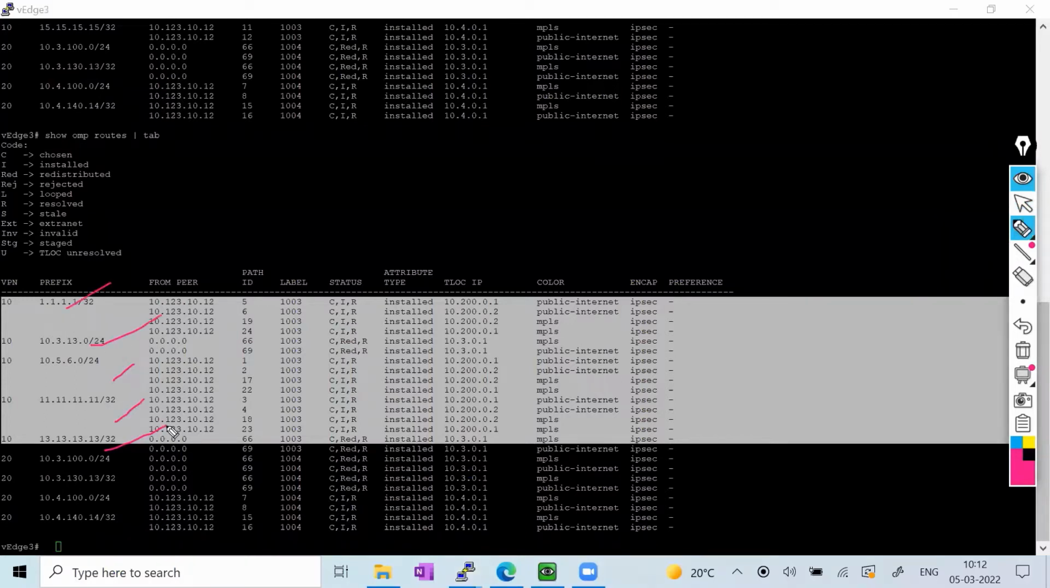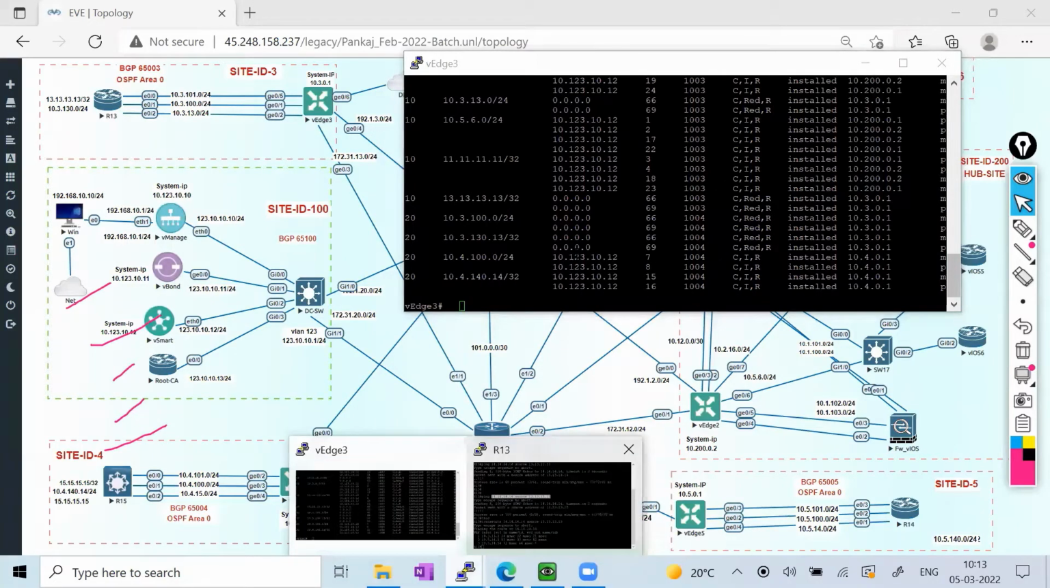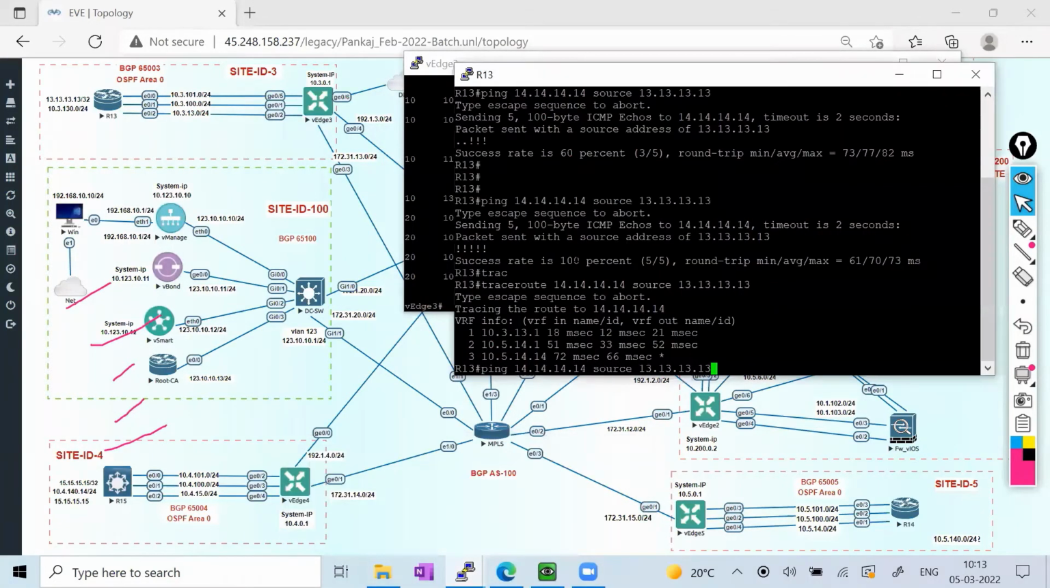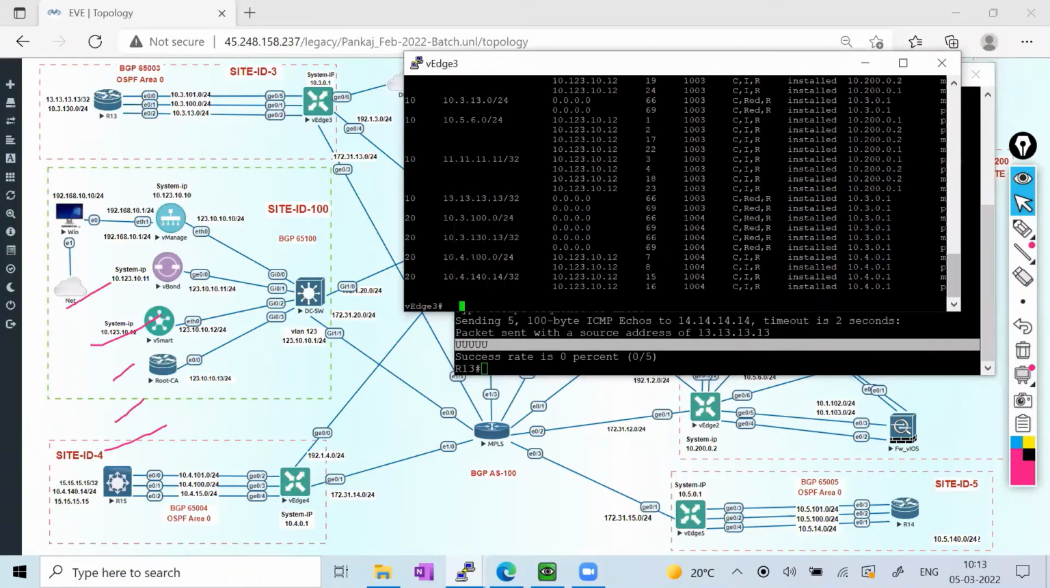So that means we are not able to reach from site 3 to site 4 and 5. So if I try to just ping again from this, it should not be pingable. See, the traffic has been dropped. So right now my route based policy has been applied, but how can I reach this site again?